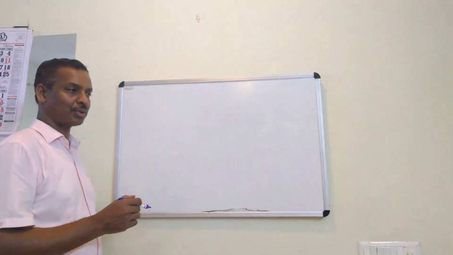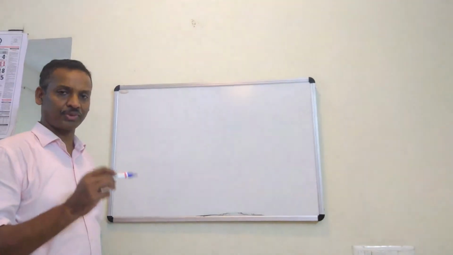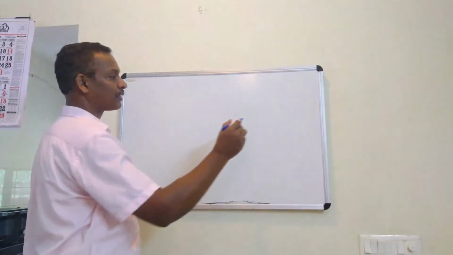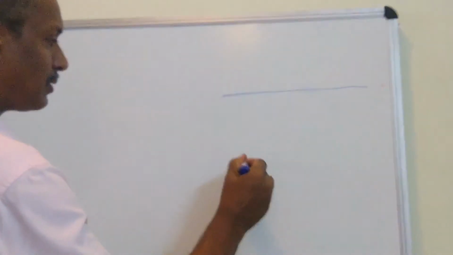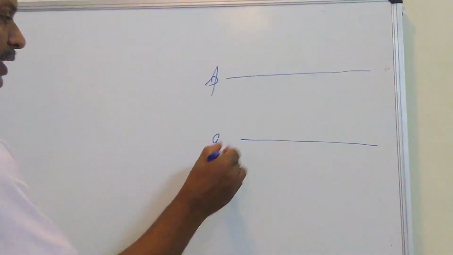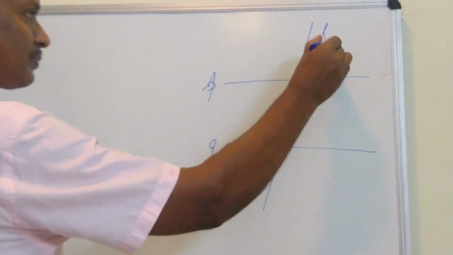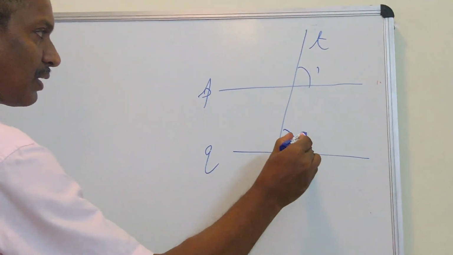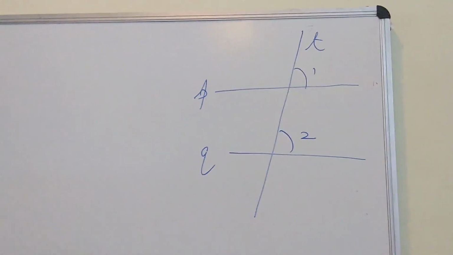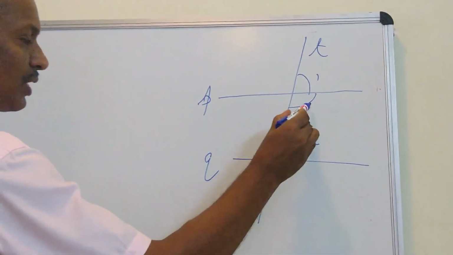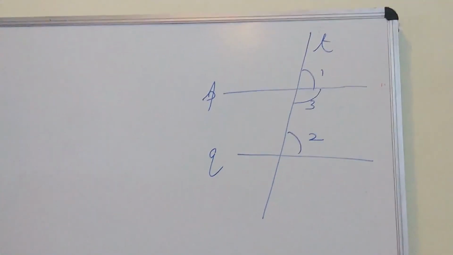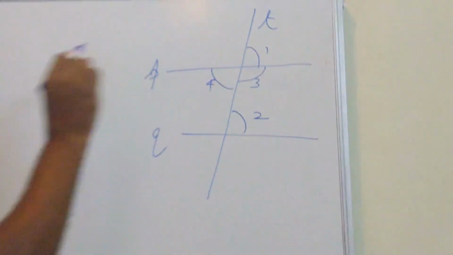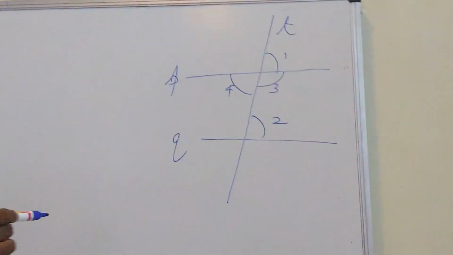Now I would like to connect all these three concepts: corresponding angles, alternate angles, and co-interior angles. See, these are two lines P and Q. They are intersected by the transversal T. And you know, angle 1 and angle 2 are corresponding angles. And if you take here 3 and 2 are co-interior angles. And if you take here this 4 and 2 are alternate angles. Now I will connect all these.